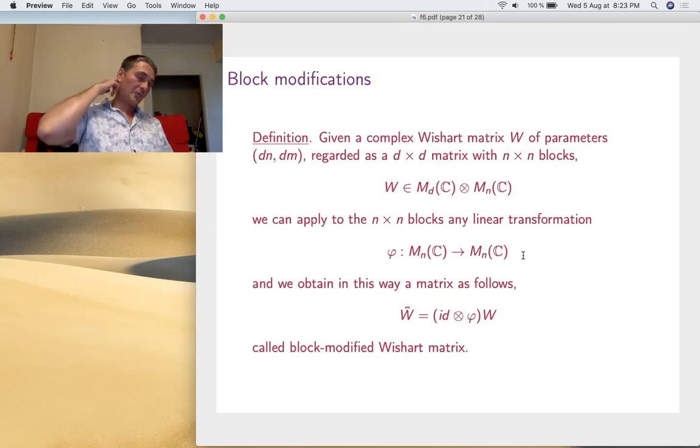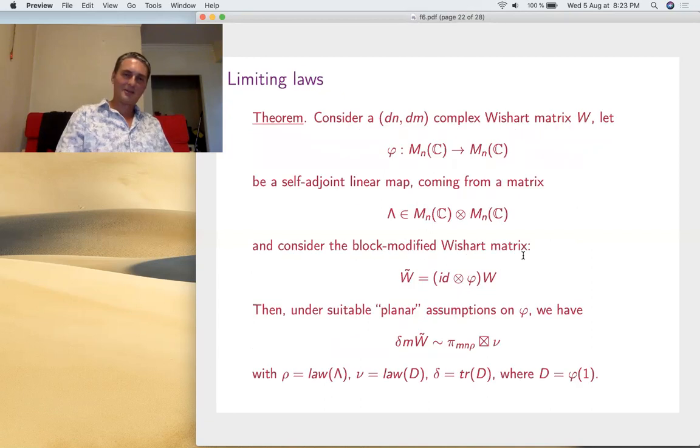Now you can try to compute the law of this, and the combinatorics gets quite serious, so we cannot really compute it in general. But here's the result. On a suitable planarity assumption on phi, I have a formula like this. So let's go from the beginning once again. That's the block-modified matrix. But in order to express the result, everything will depend on phi.